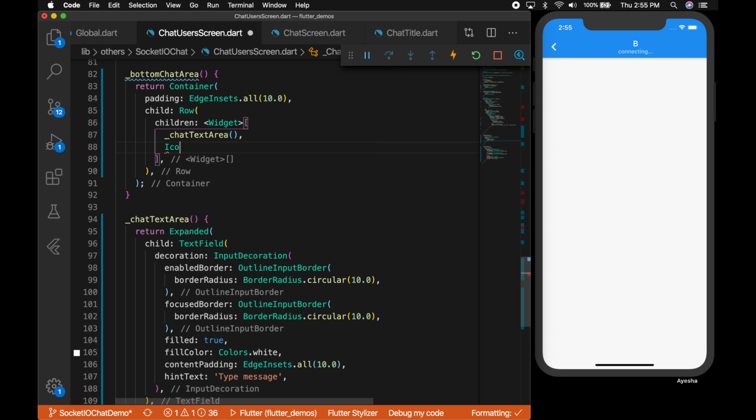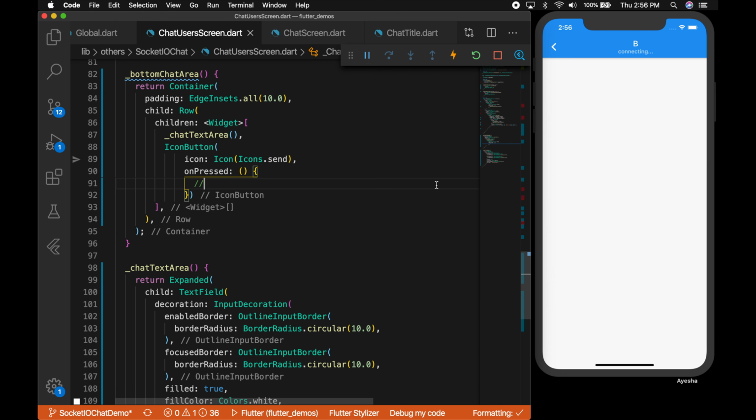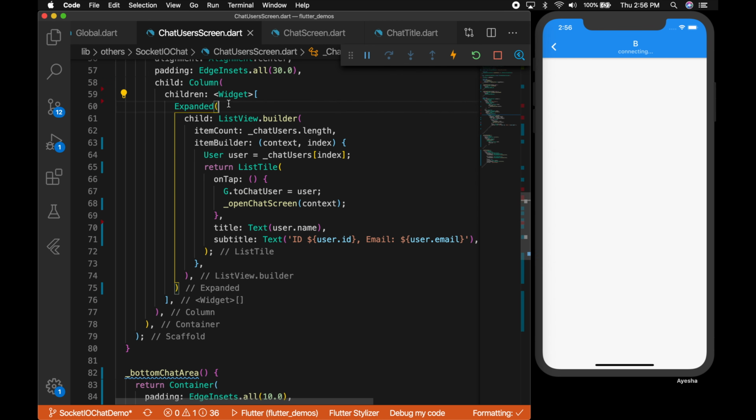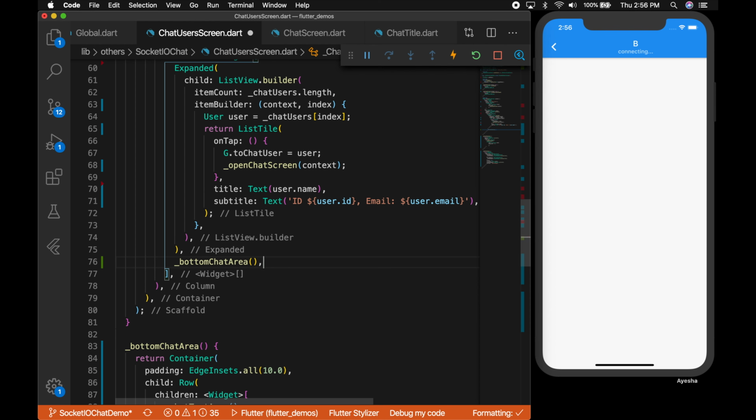Okay, and let's add the text field and an icon button which should say send. So that's going to have an icon, and on press of the button we will do it later. So let's add the bottom chat area in the UI.